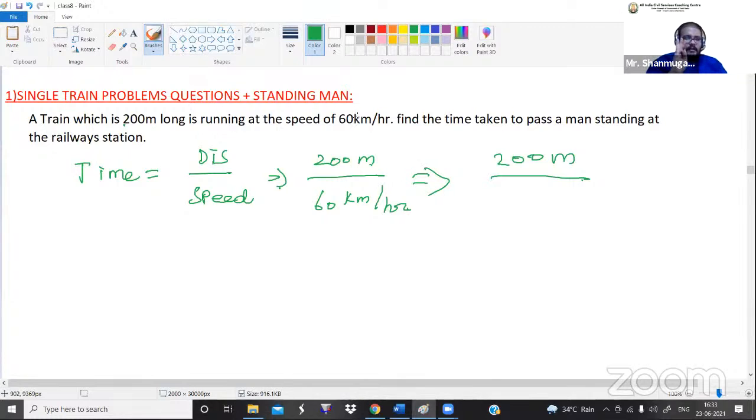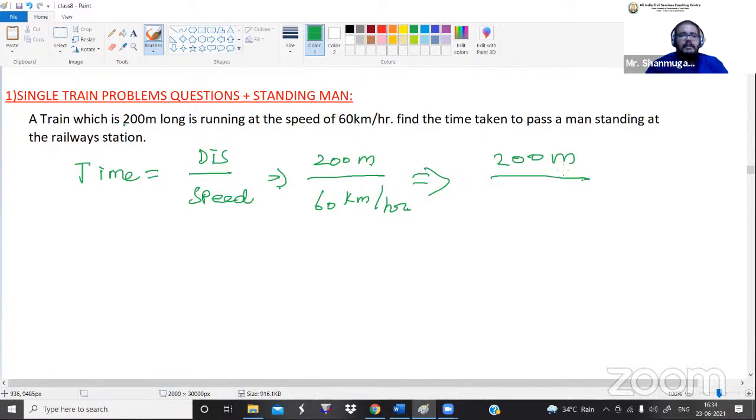Okay, do you know that or not? So in the options, if they have mentioned the answer in time, it will be measured in 2 units, either in hours or in seconds. If they have given the answer in hours, it means you just convert meters into kilometers per hour. If they have given the answer in seconds, it means you just convert the hour speed value into meters per second. It depends upon the SI unit they have mentioned in the answer. Based on that, you convert your problem.